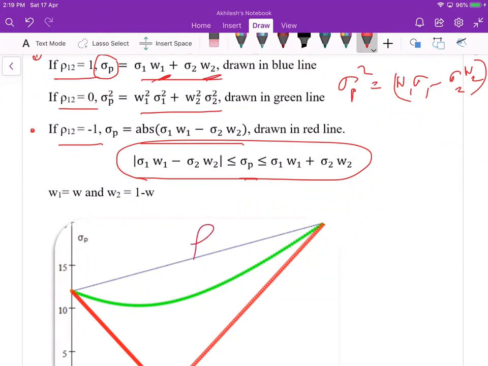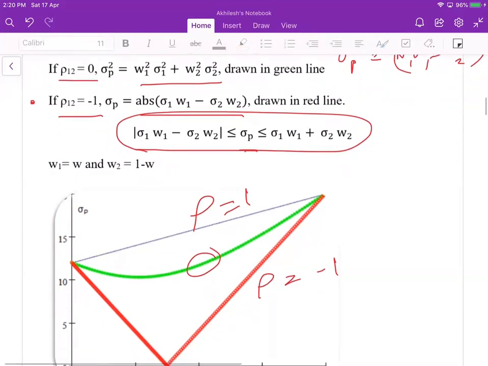See the linear relationship when the correlation is 1. When the correlation is -1, because we have the mod and we have plus and minus, we get two straight lines, and in between we have a parabolic shape.